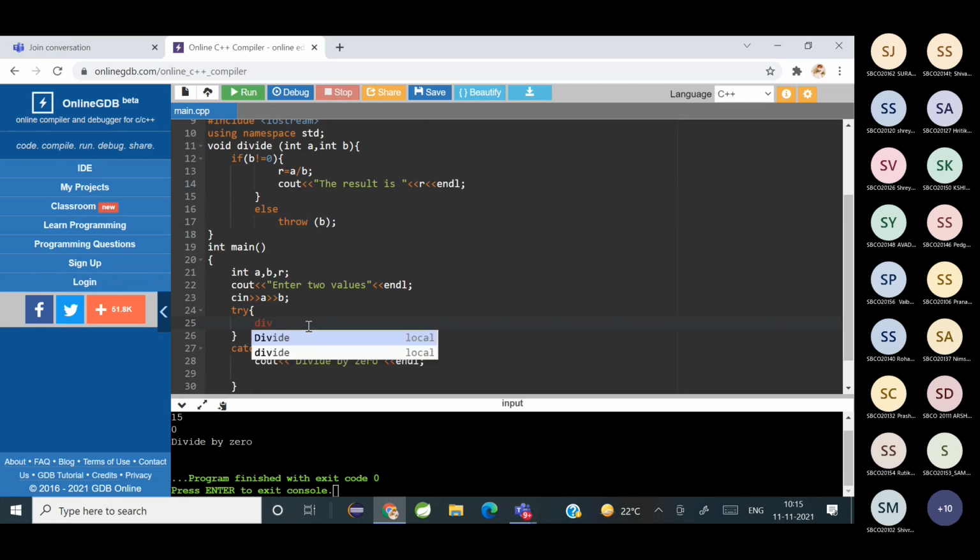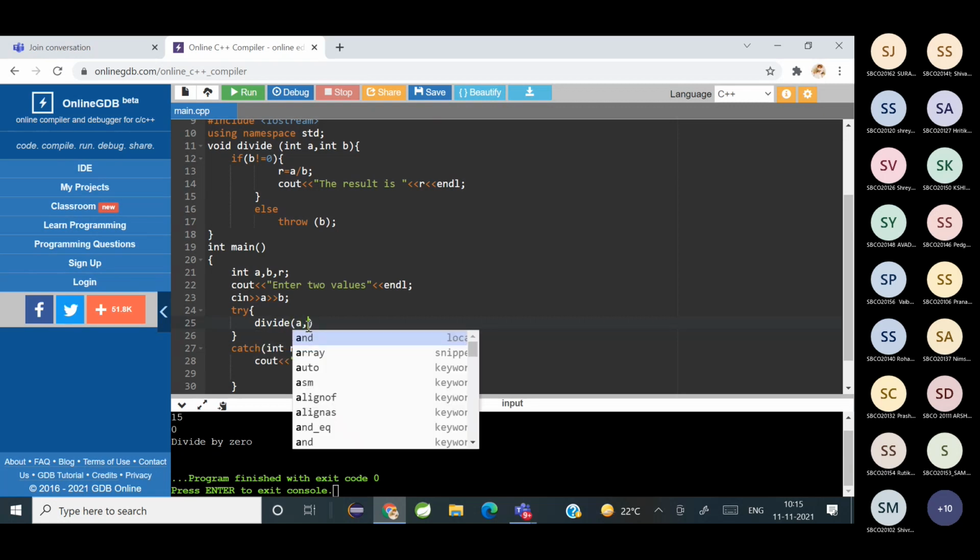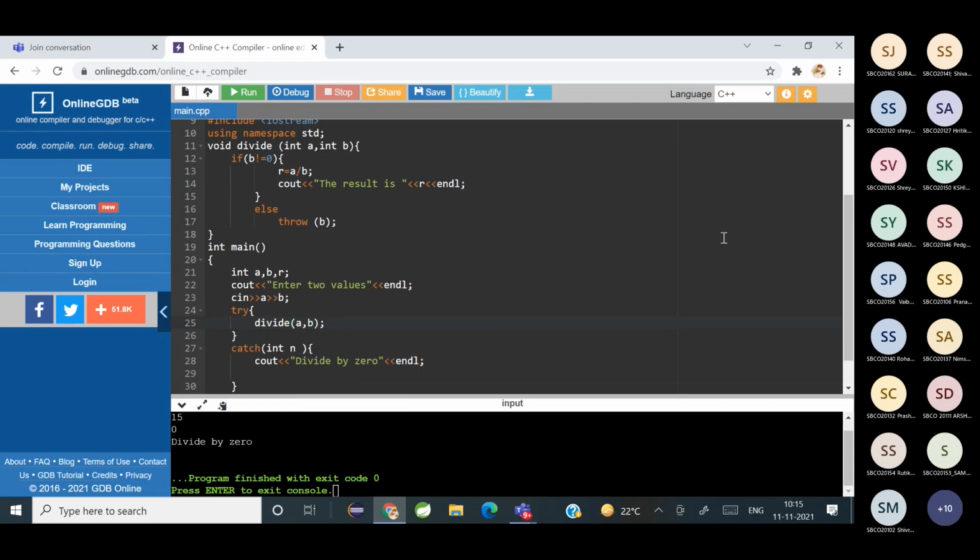So divide, and I'm passing the value of A and B. Have you understood the code? Madam, R's declaration will be in the divide function, right?